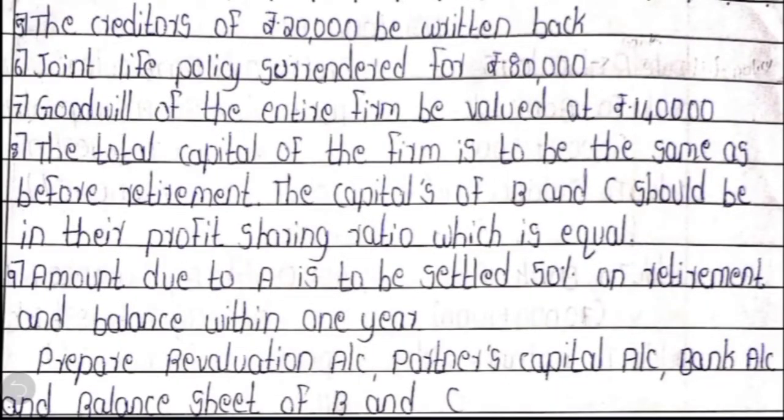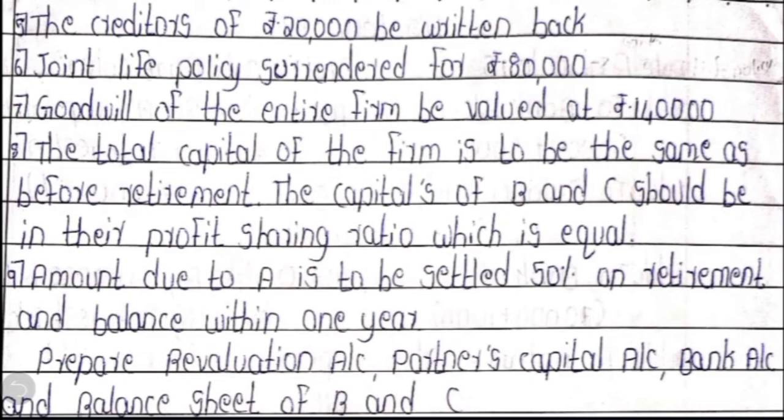The creditors of rupees 20,000 to be written back, joint life policy surrendered for rupees 80,000, goodwill of the entire firm to be valued at 1,40,000. The total capital of the firm is to be the same as before retirement. The capitals of B and C should be in their profit sharing ratio, which is equal. The amount to A is to be settled 50% on retirement and the balance within 1 year. Prepare revaluation account, partners capital account, bank account and balance sheet of B and C.